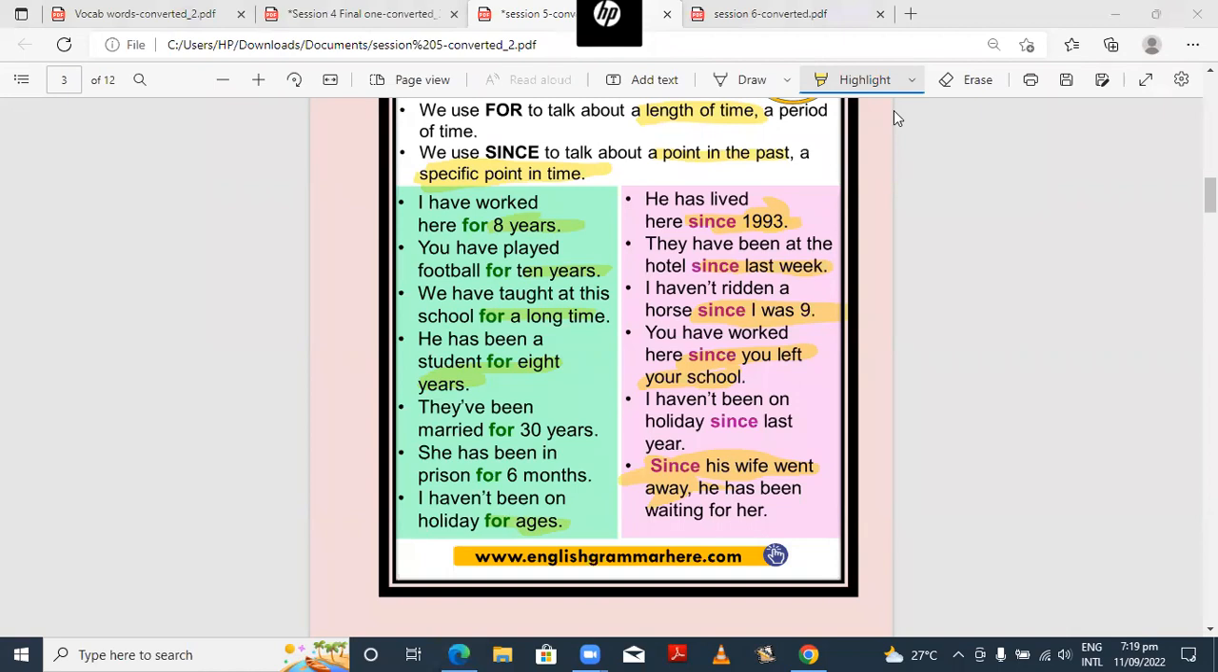These all are specific, so with that one, since will be used. Now you guys give me some examples. Come on, I prefer you raise your hands and give me some examples using since and for. I want to hear from your side, then I'll move forward to other stuff. You can write examples or say them. Are you guys listening?